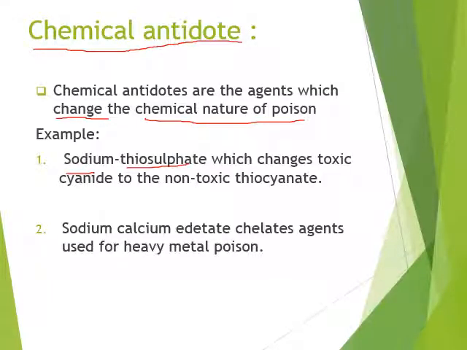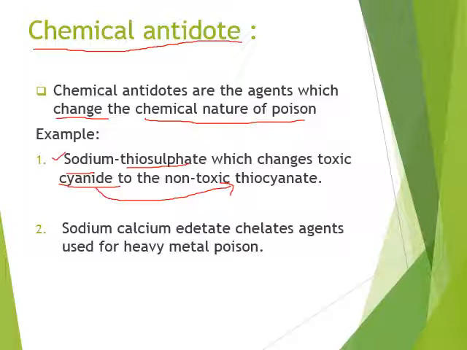Sodium thiosulfate changes the cyanide to the non-toxic thiocyanate. Cyanide is a poison, so whenever cyanide poisoning occurs, we give sodium thiosulfate.